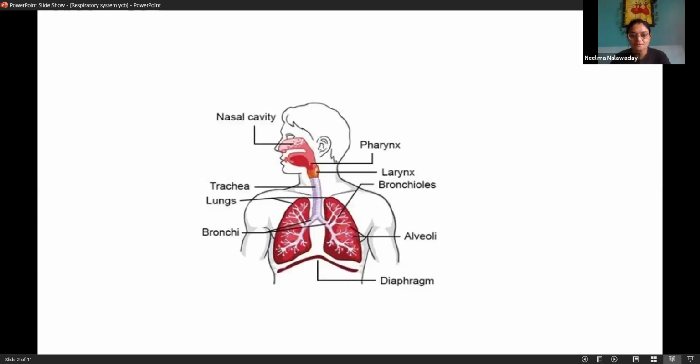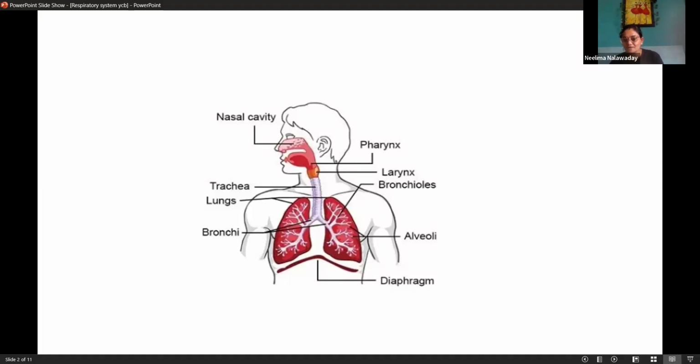Which are the organs or components of the respiratory system? It starts from the nasal cavity because we take air in through the nose. Then the pharynx, then the larynx, that is the respiratory tract. This tube-like structure, what you can see here, runs from nose to lungs.